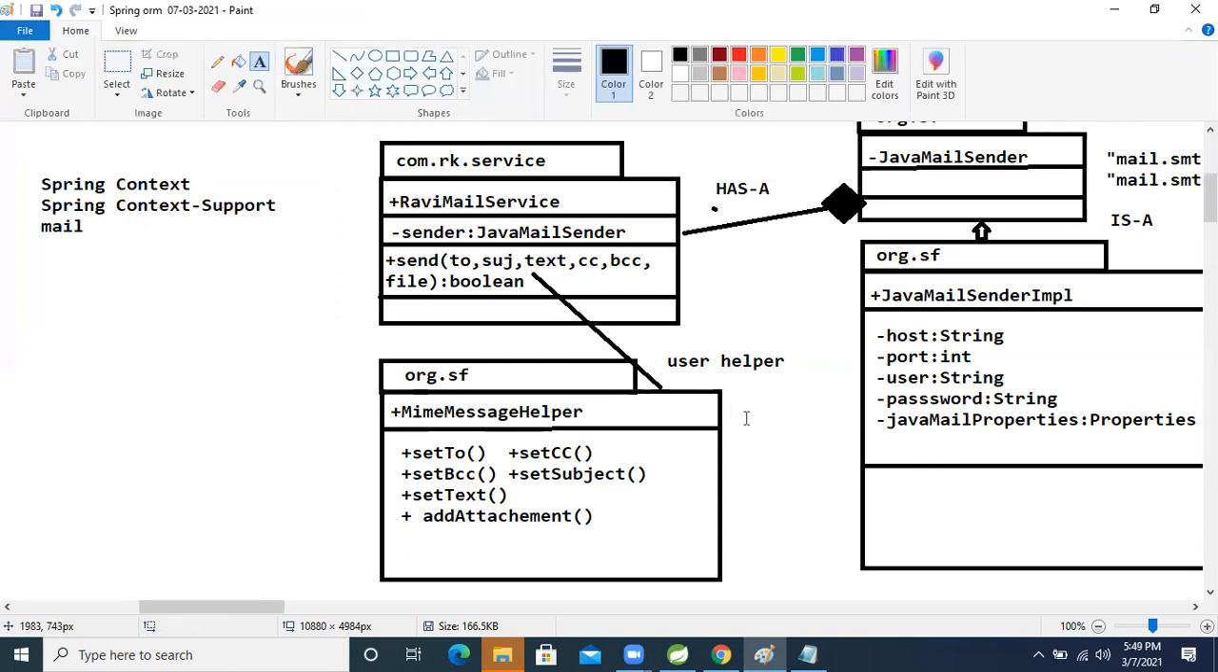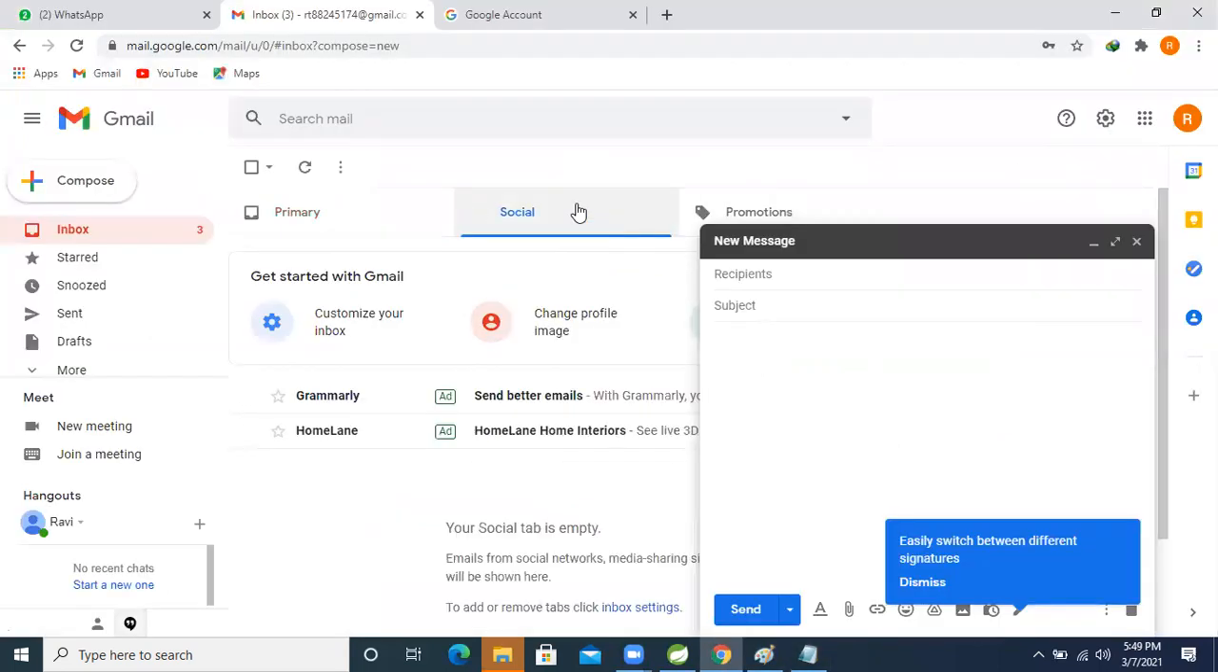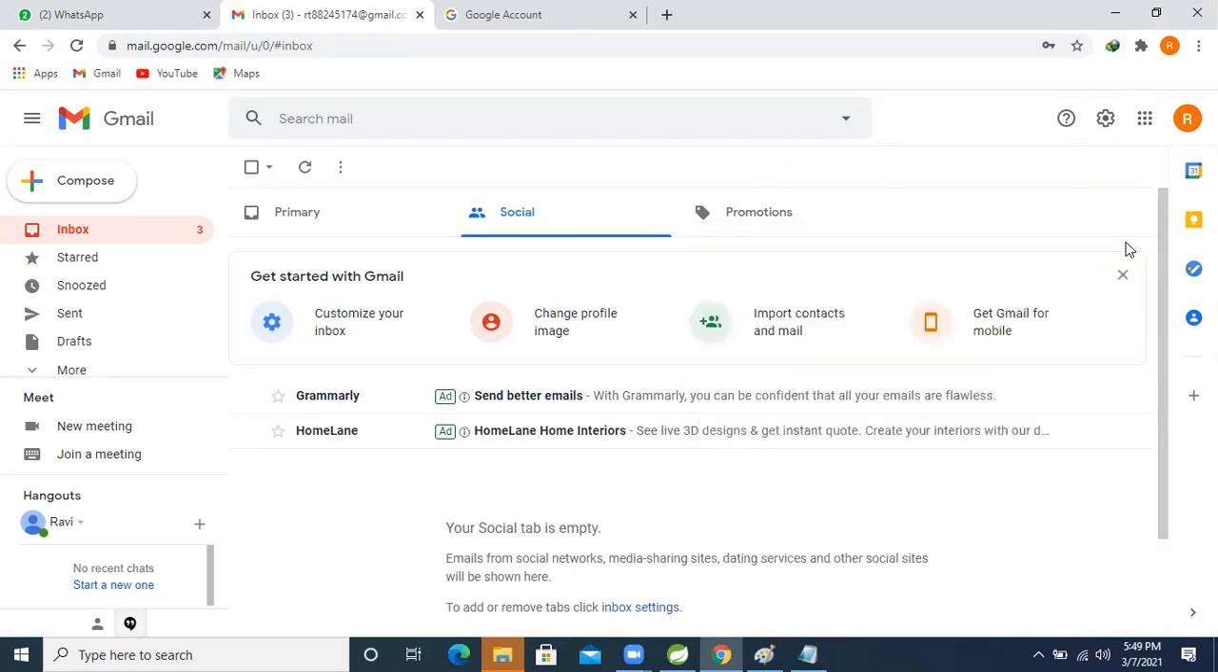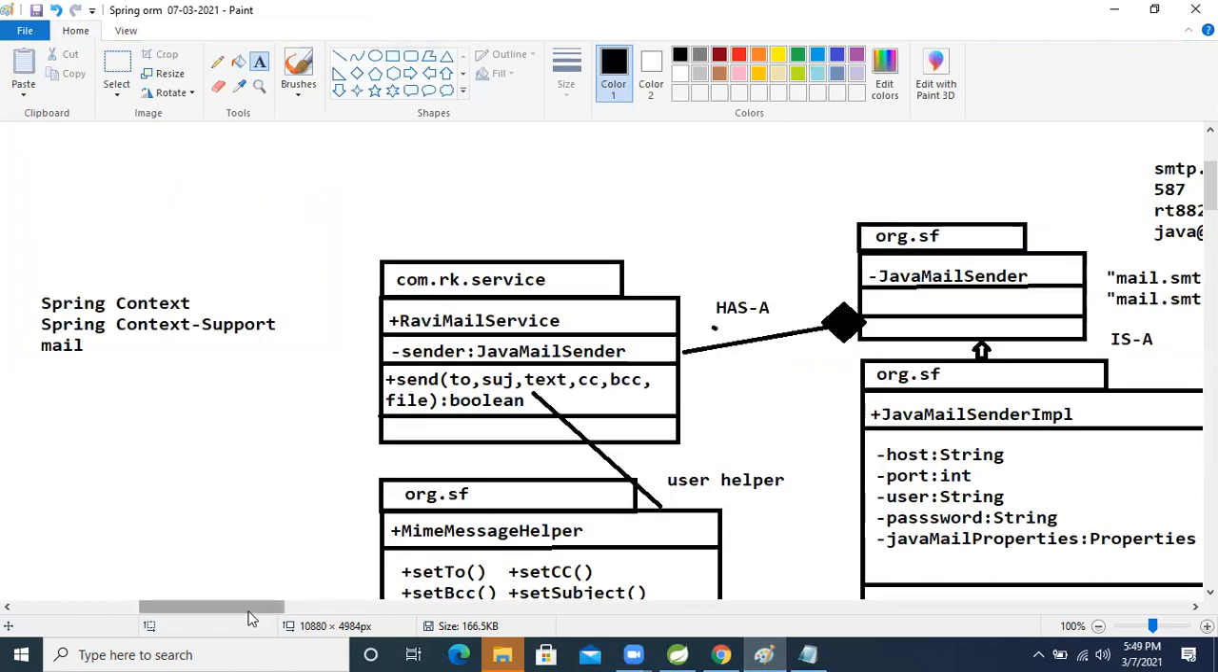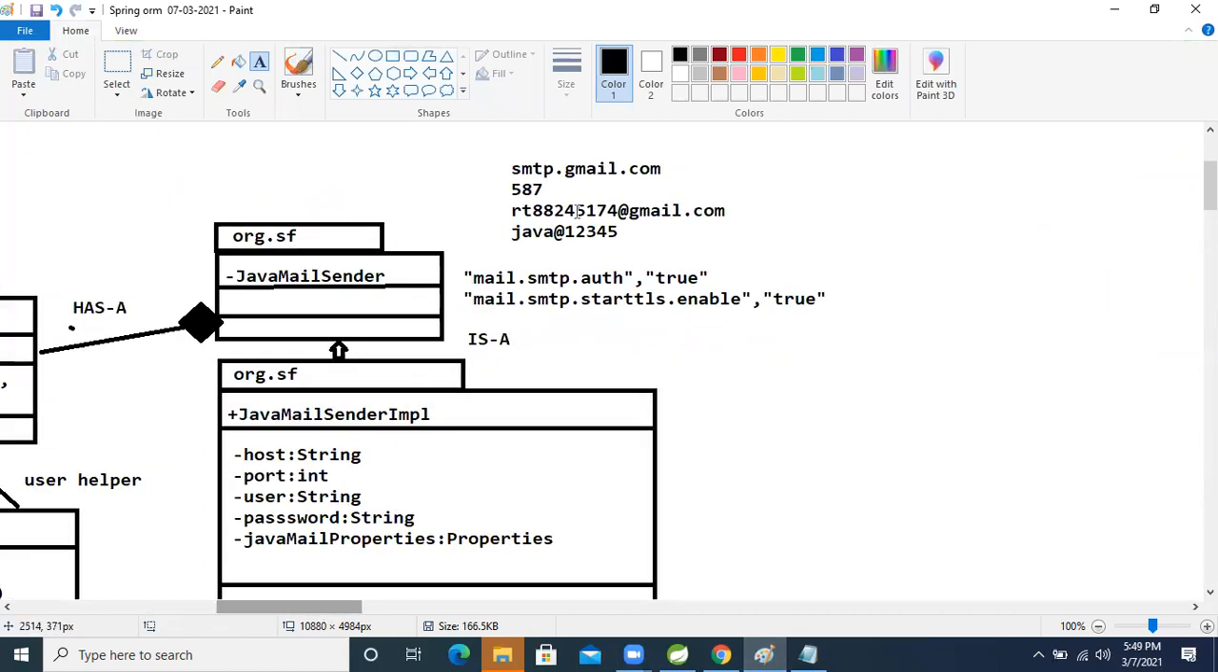So let's move on. I completed making my Gmail ID less secure. After that we collected all the properties that we need. I collected them from the internet.